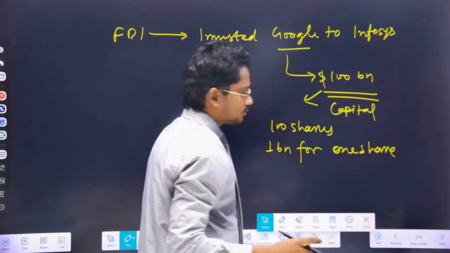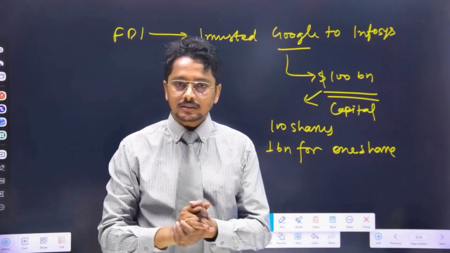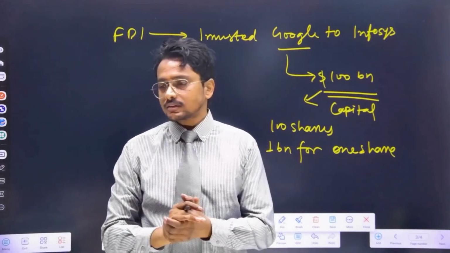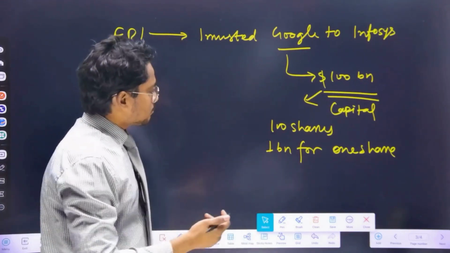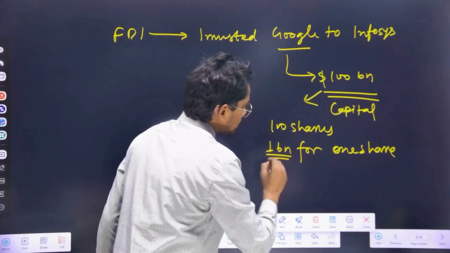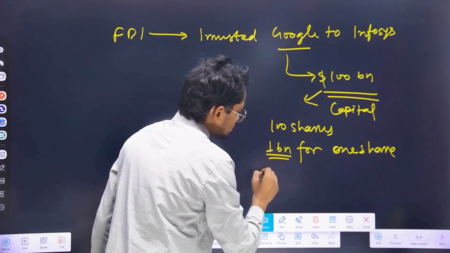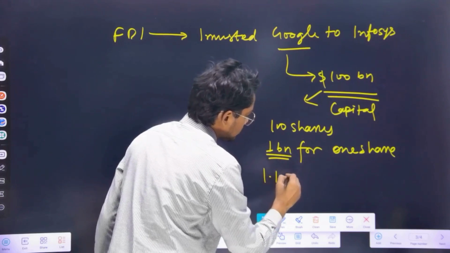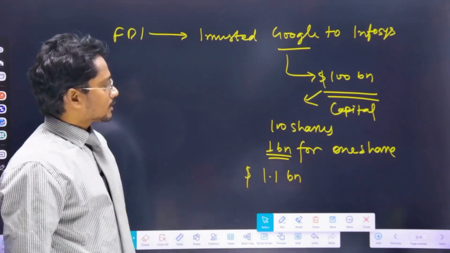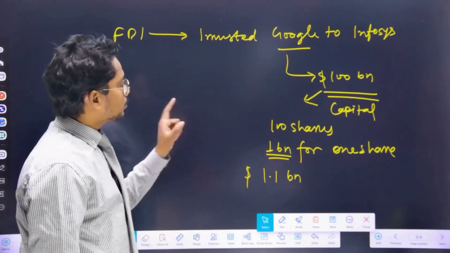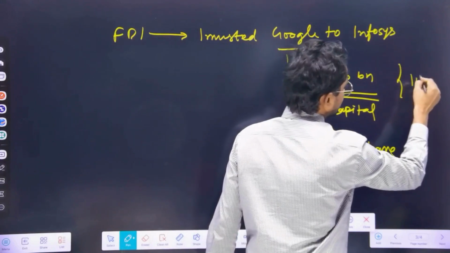So tomorrow if the company is attracting more profits, earning more and more profits, its wealth is going to increase, therefore the price of 1 share will also increase. So let's imagine the price of 1 share goes to 1.1 billion US dollar. In this situation, Google will earn a profit of 10 billion.